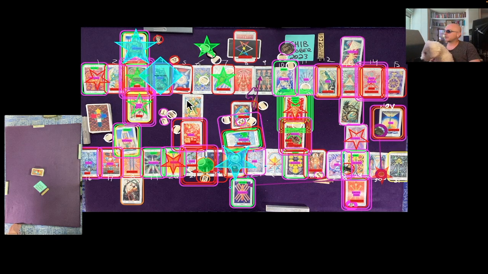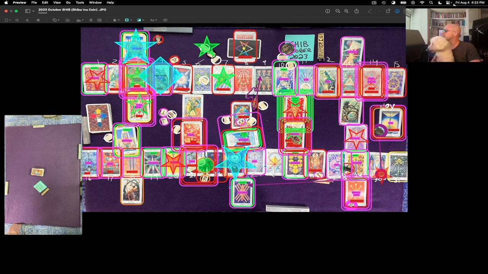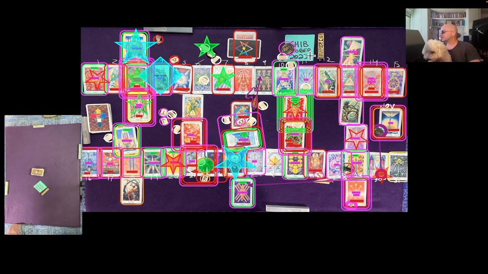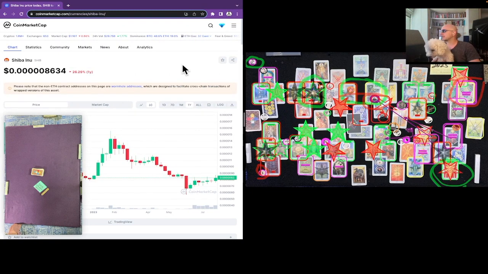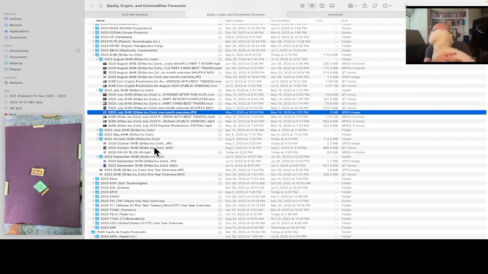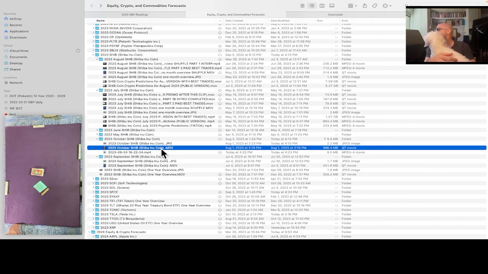This is the SHIB coin 1 month overview reading for the month of October 2023. It's currently August 4th, 2023, 4:23 p.m. Eastern Time. SHIB coin at the time of this reading is currently 0.00008635. That's 5 zeros and then an 8635 USD. The shuffle file for the October reading was created on August 1st, 2023 at 2:19 p.m. Eastern Time. That's this video right here.